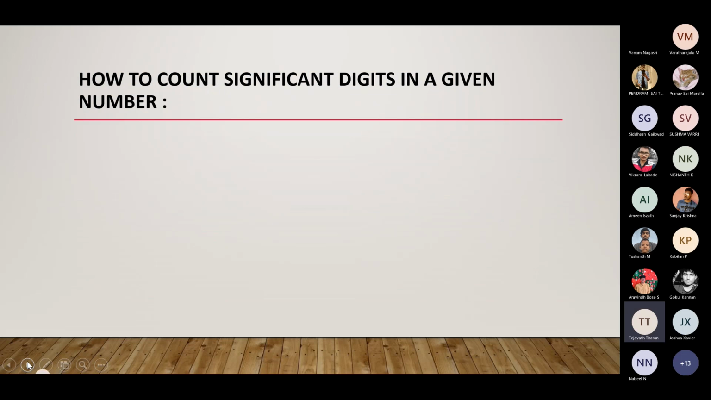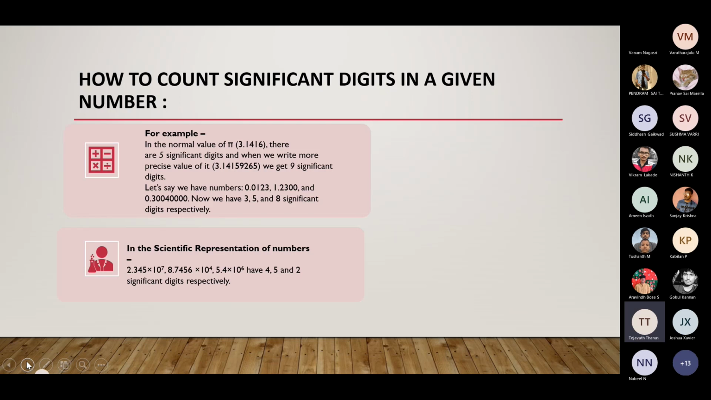So how do you count significant digits in a given number? First of all, what is a significant number? The number of digits in a value, often a measurement, that contributes to a degree of accuracy of a true value. Accuracy is a level of measurement that gives true as well as consistent results. For example, in the normal value of pi, 3.1416, there are 5 significant digits, and we have a more precise value of pi